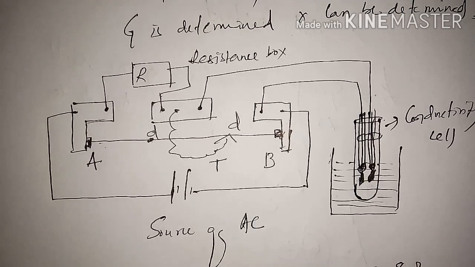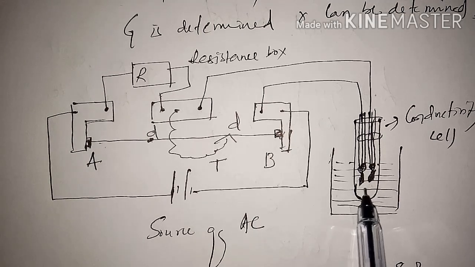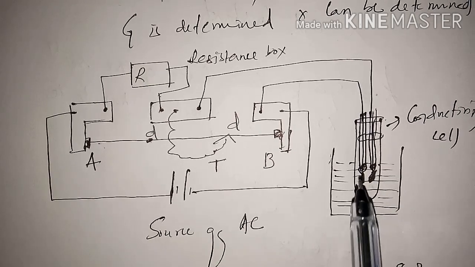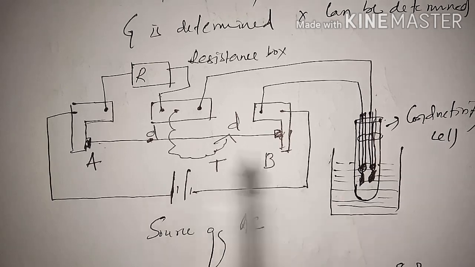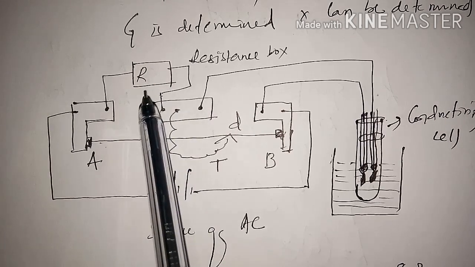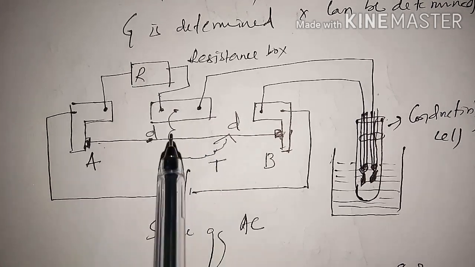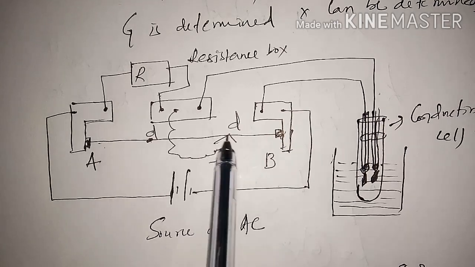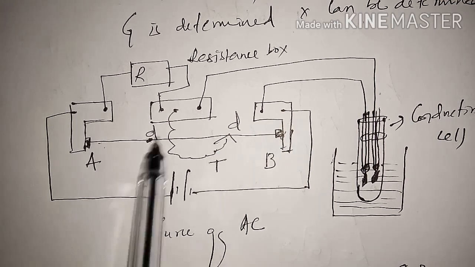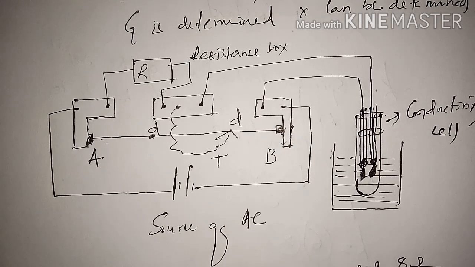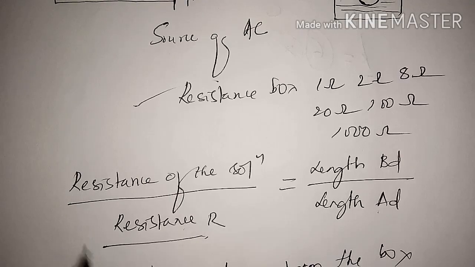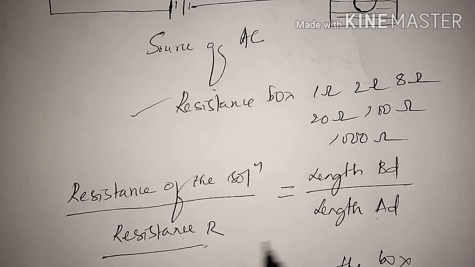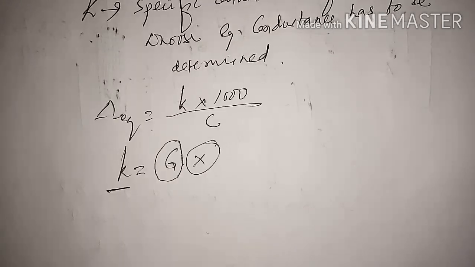The solution is put into the conductivity cell, and by removing a known resistance we get a minimum sound or no sound. By measuring length BD and length AD, we can calculate the resistance of the solution in a similar fashion.